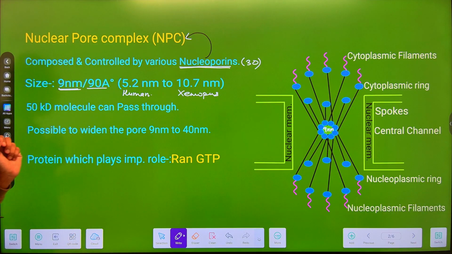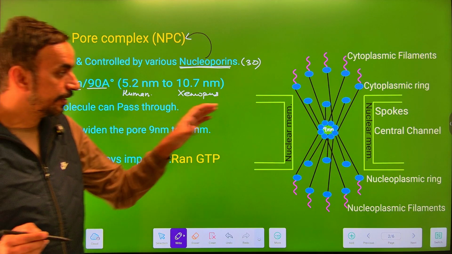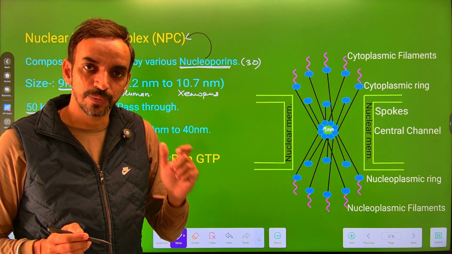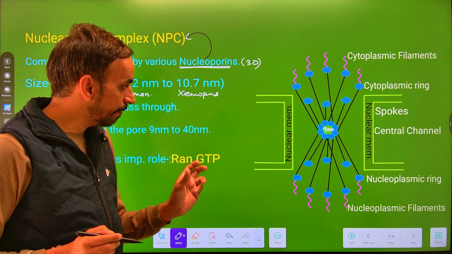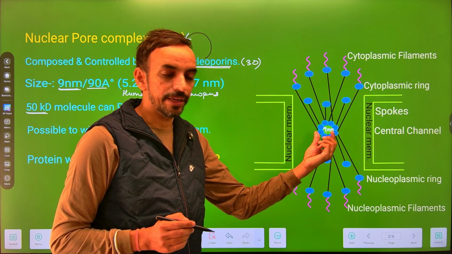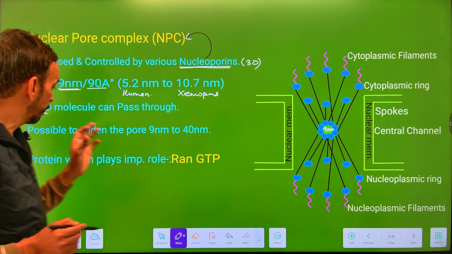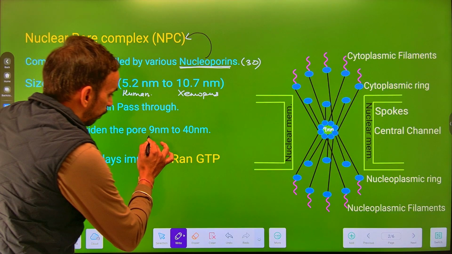But the molecules that are of 50 kilodalton can easily pass through this nuclear pore. How is it possible? Because we can widen these pores from 9 nm to 40 nm.